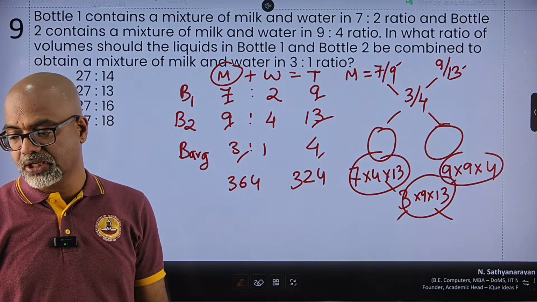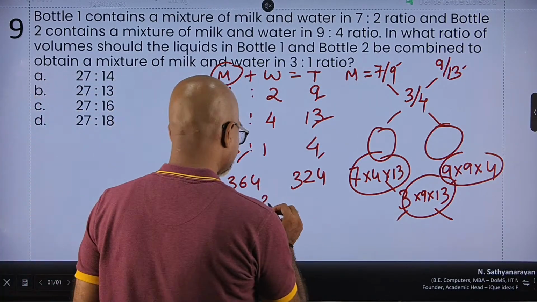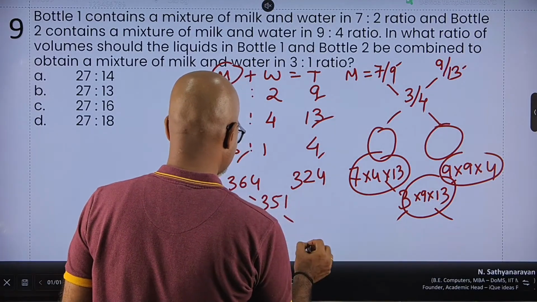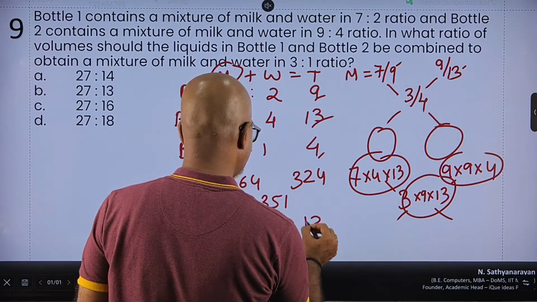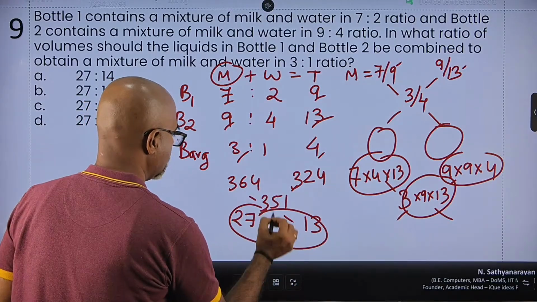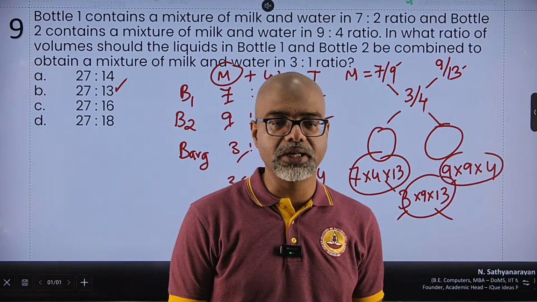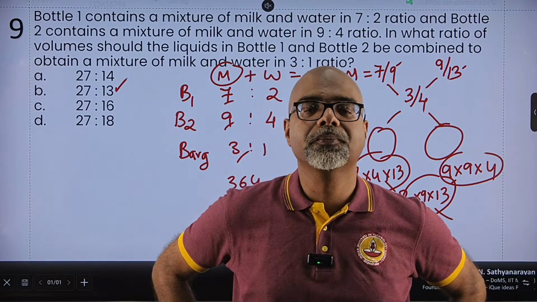27 into 13 is 351. So the difference here is 13. The difference here is 27. So my ratio is 27:13. Option B, 27:13 is the absolute answer that we are looking for.